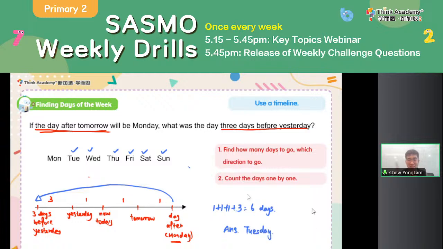So with that, remember, use the timeline to find out how many days you go, and whether it is going forward or backward. Only after you have made that clear do you start to count the days one by one. That is the second question on finding the days of the week.